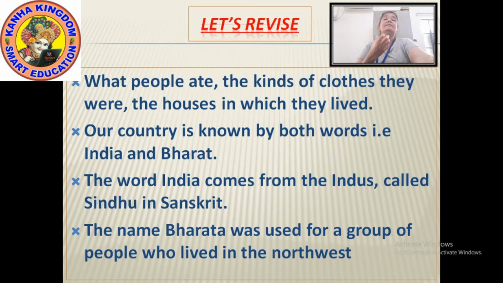Then the name Bharat. Bharat in the northwest means the group of people who live in the northwest. It is also mentioned in the Rig Veda, and so later our country was also called Bharat. We had seen all these points in part 1.